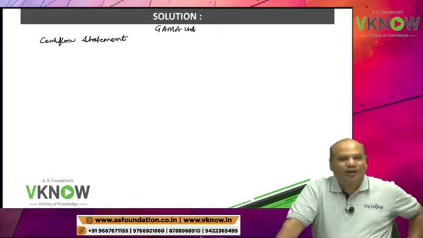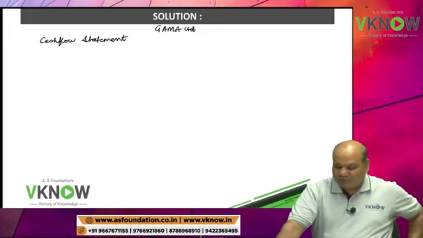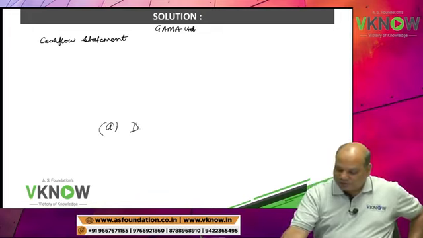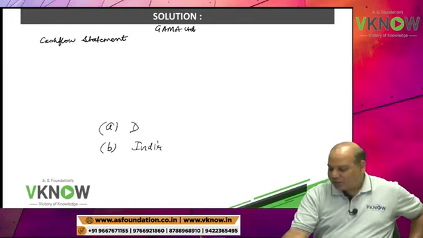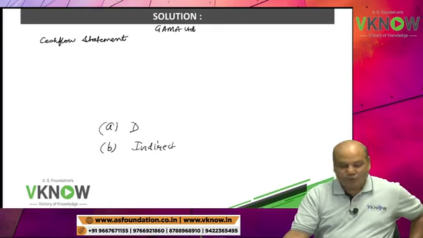Option A, direct method. Option B, indirect method. Which method do you want to follow? Nobody wants to answer.